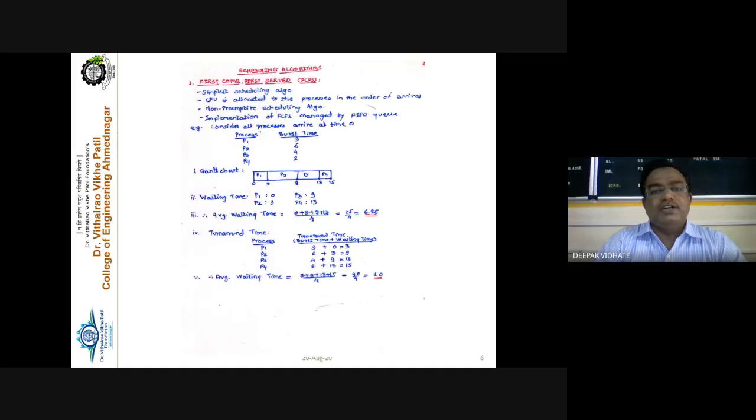See, consider one example; it will make you more clear. Consider that all the processes have arrival time 0. Now, what is the arrival time of a process? If I draw here for simplicity, this is the time axis t, and this is 0, say 10 o'clock.